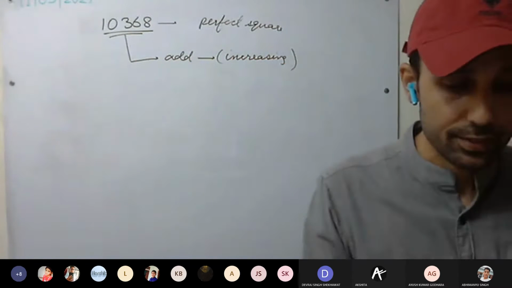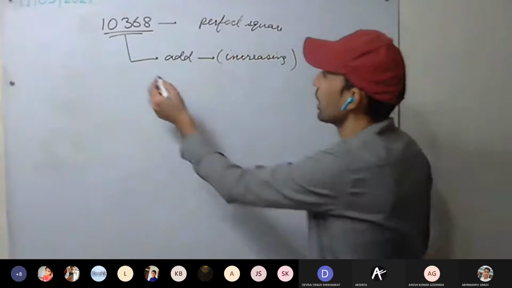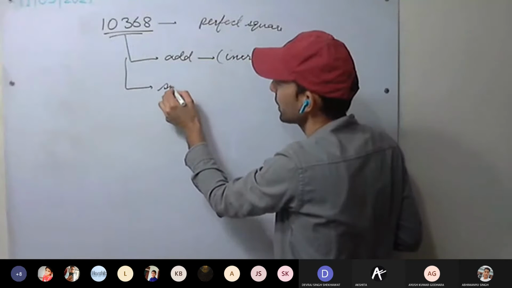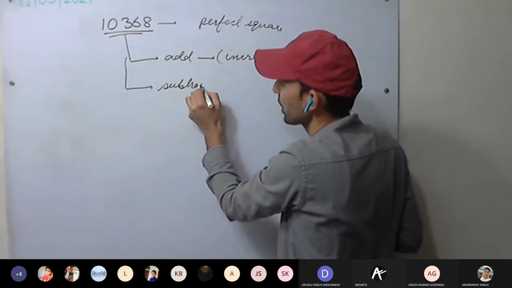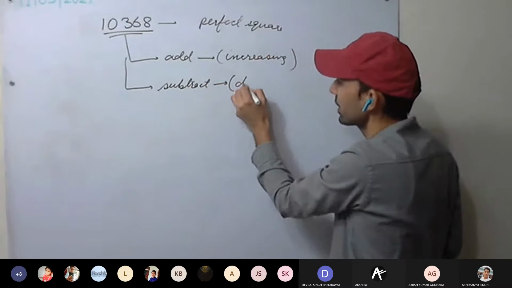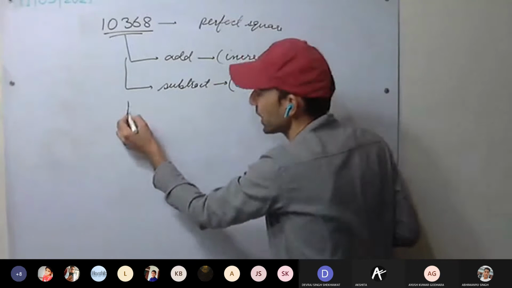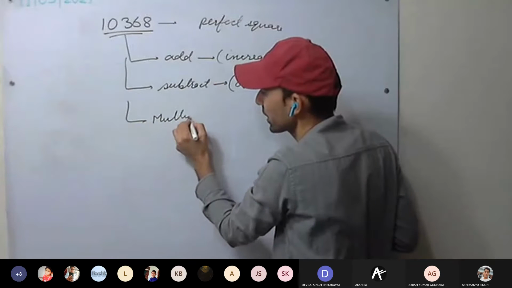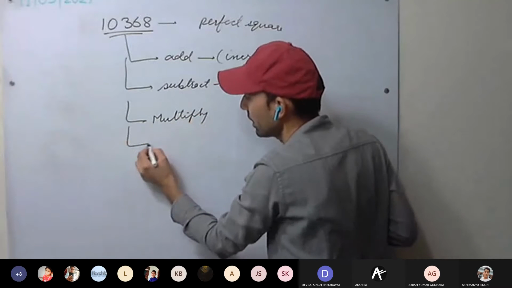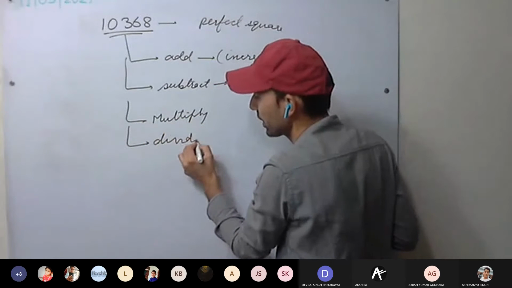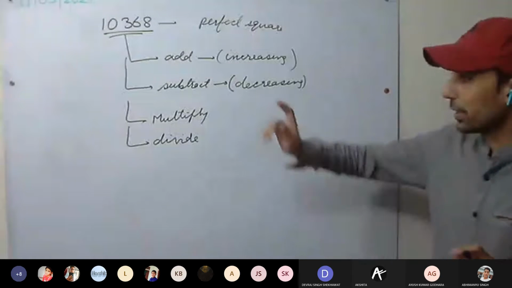We can subtract something from it, we are decreasing. We can multiply something to it. We can divide it by something. These we can do to make it a perfect square.